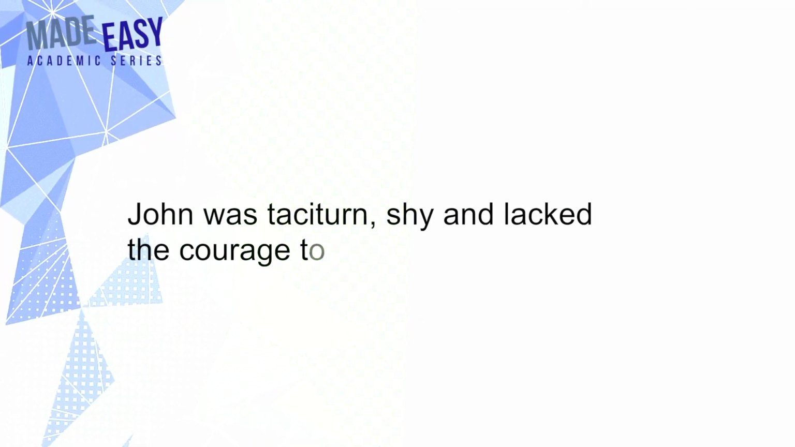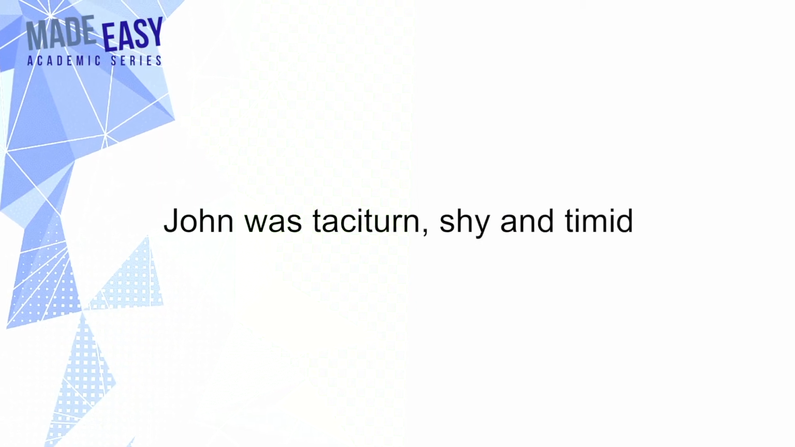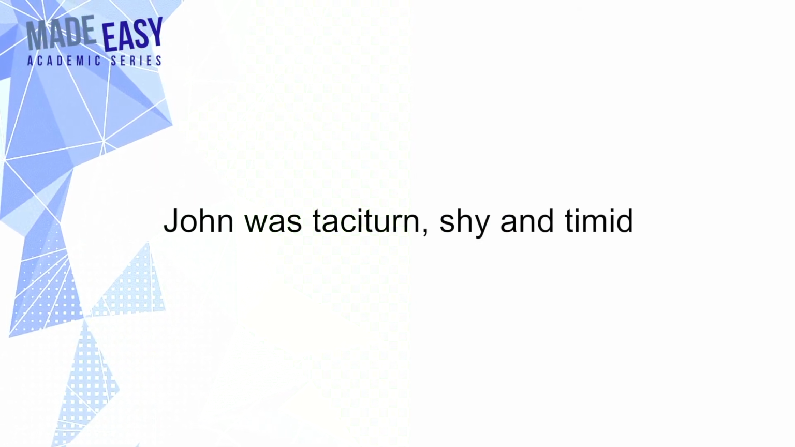Now go back to the first sentence. John was taciturn, shy, and lacked courage to face the people. The words taciturn, shy are two adjectives. When it came to the third part, it became a bigger sentence. But see the second example. Here, taciturn, shy, and then a new addition. The word timid was introduced.